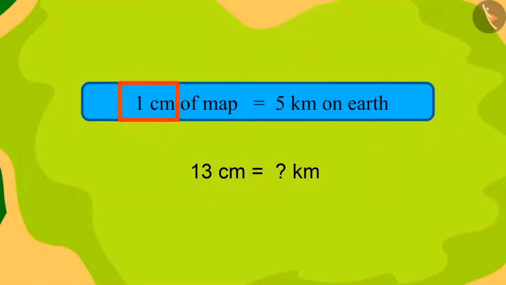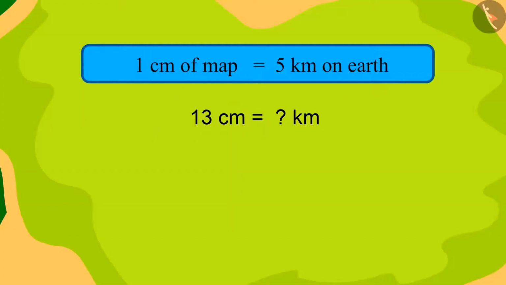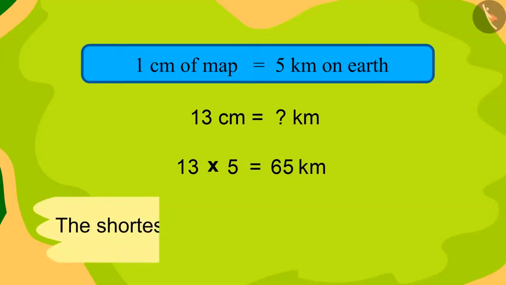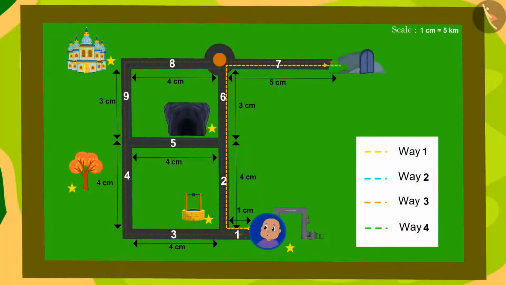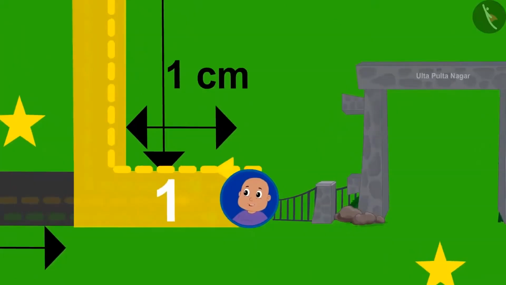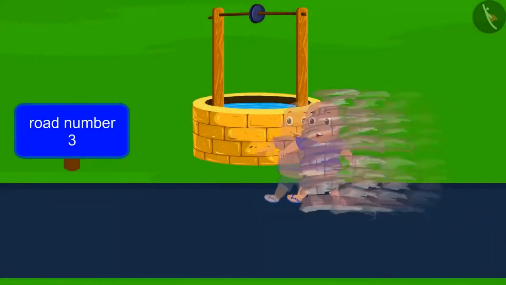1 centimeter of map is equal to 5 kilometers on the earth. Therefore, how many kilometers will 13 centimeters be? 13 times 5, that is 65 kilometers. The length of the shortest route actually is 65 kilometers. Bablu was going towards the shortest path mentioned by us when suddenly he was pulled towards road number 3 towards the magical well.